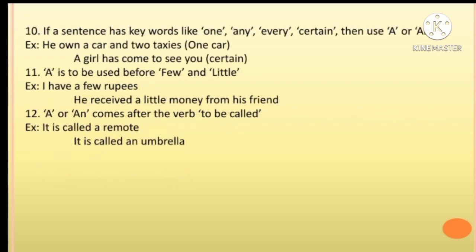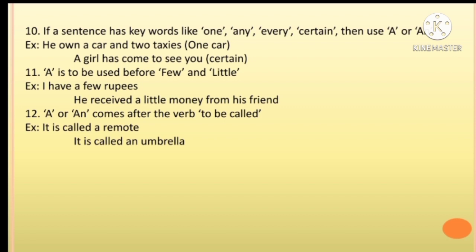If a sentence has keywords like one, any, every, certain, then use a or an. Example, he owned a car and 2 taxis.